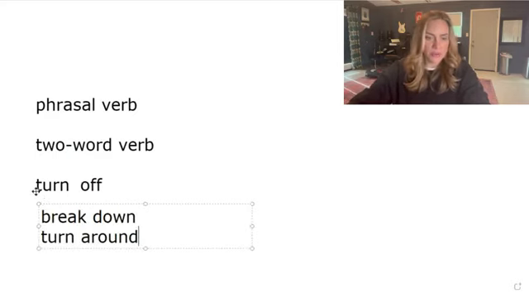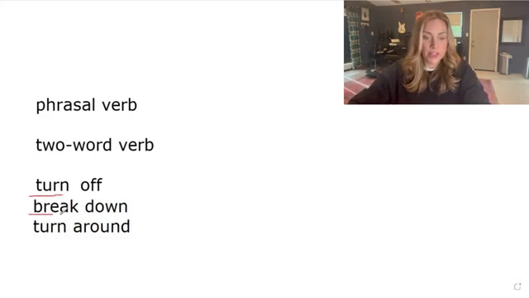So these are all examples of phrasal verbs because they have a verb at the beginning and then something that looks like a preposition but does not act like a preposition. So it's not a preposition, it's a particle, okay? But together they create a different word from those two parts. Turn is different from turn off. Off is different from turn off. So together, those two words create a brand new word, okay?